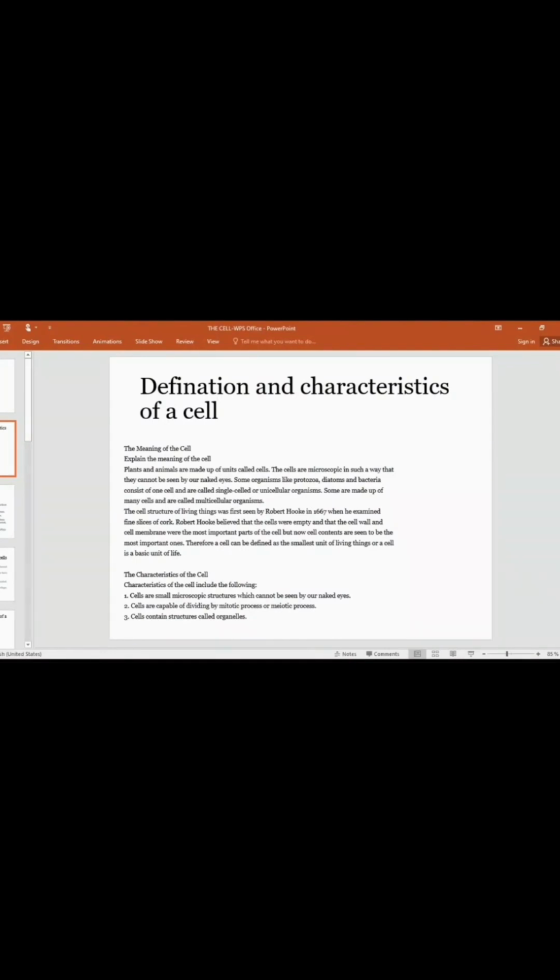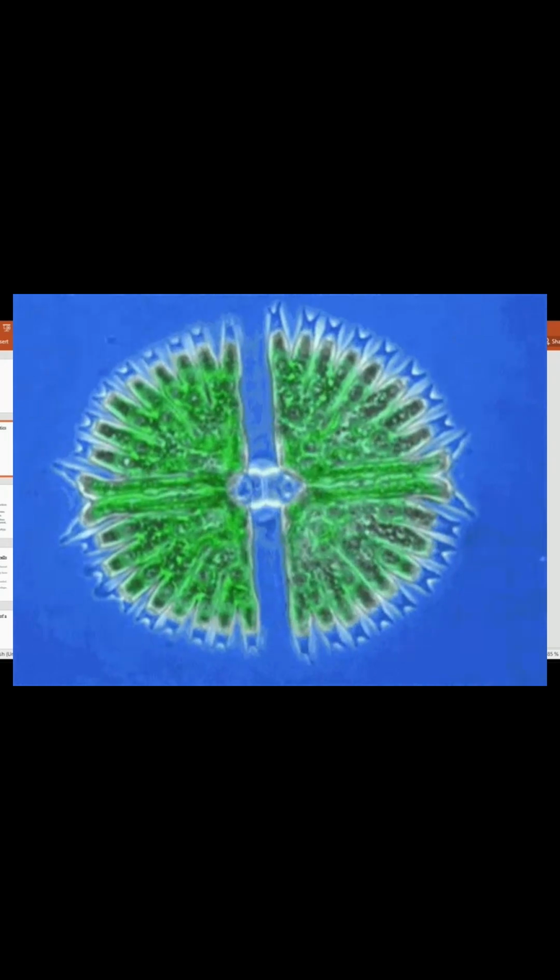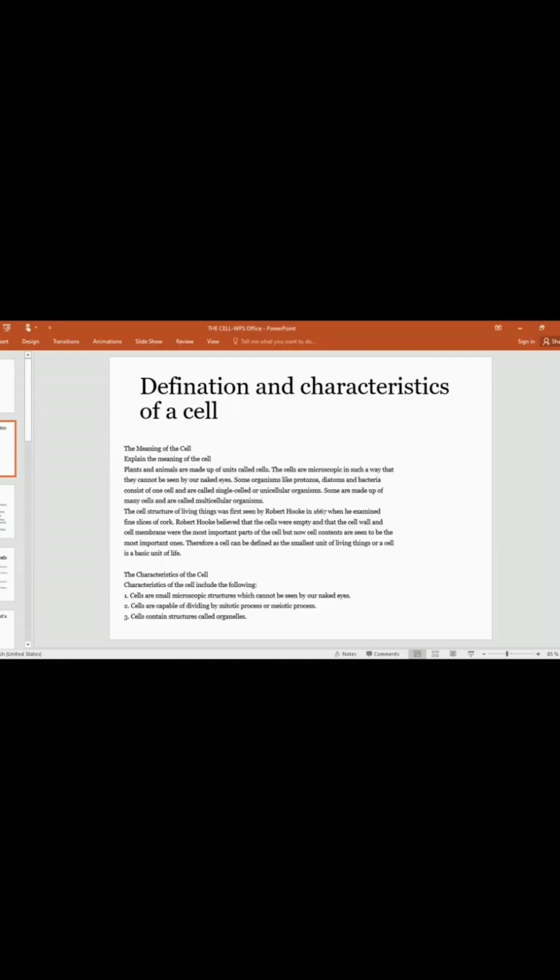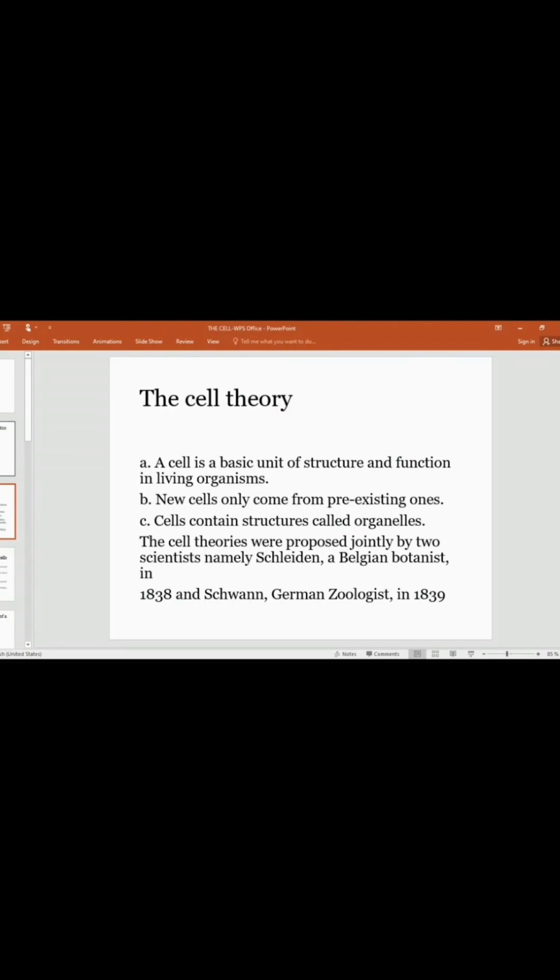We are going to proceed to looking at the characteristics of the cell, and one of them is that cells are small microscopic structures which cannot be seen by our naked eyes, as I had explained before. Cells are also capable of dividing by the mitotic process or meiotic process. The third point is that cells contain structures that are called organelles. After that, we are going to look at the cell theory.